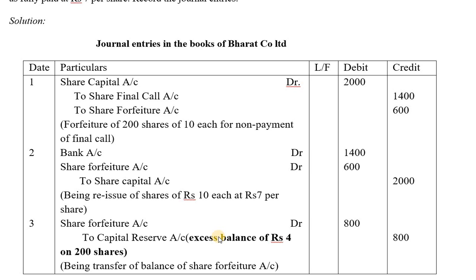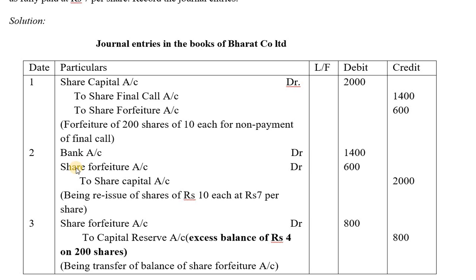But again in the final call or first call, if a shareholder doesn't come back and pay, then this forfeiture picture comes into the company. Then you will have to give these extra 3 journal entries along with the 6 journal entries in the stages of shares. So this is the overall 14 marks question that we will see.